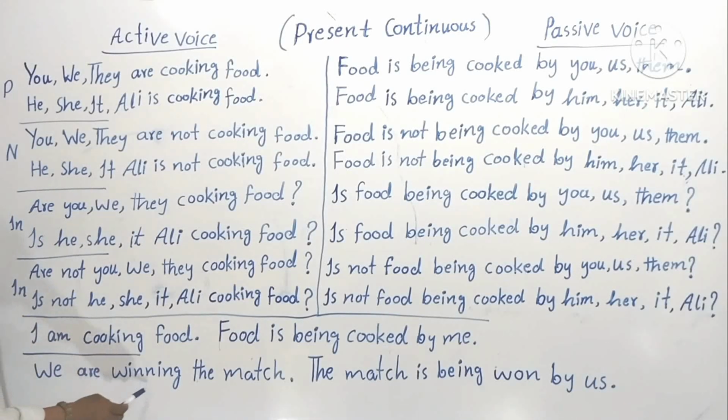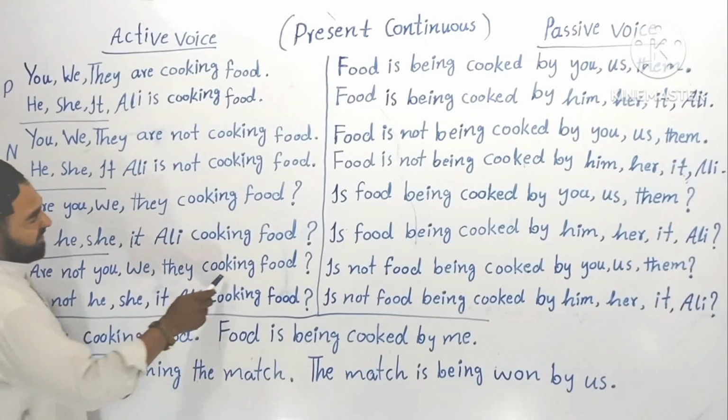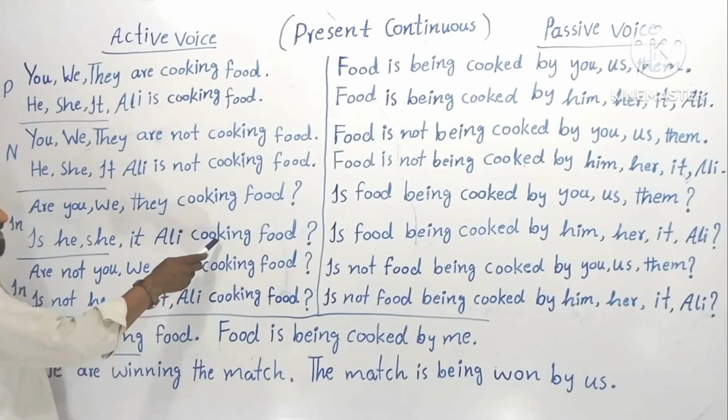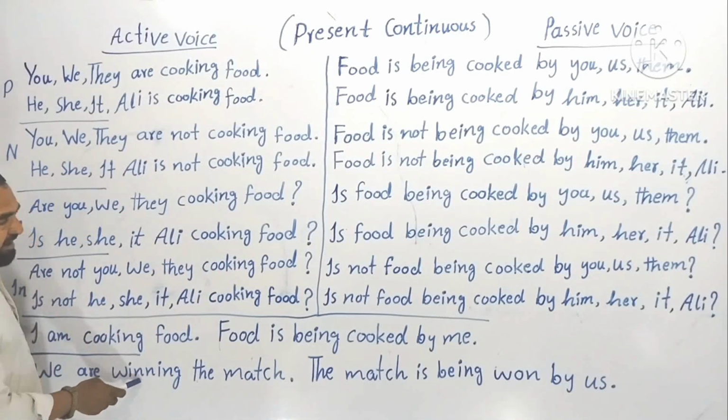We are winning the match. Now you see here, a double consonant has been used here. Why is it so? We are winning. Double N is used. You can see here K is one consonant here, it is single, but why here is it double?